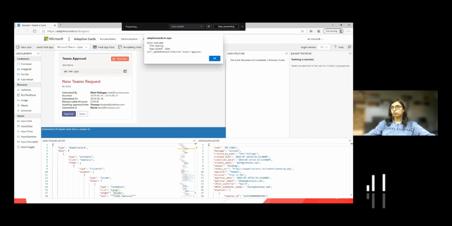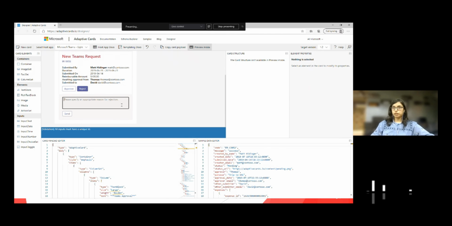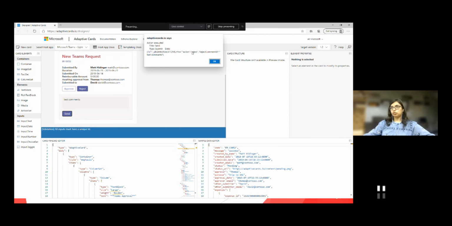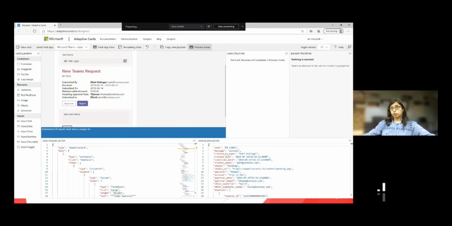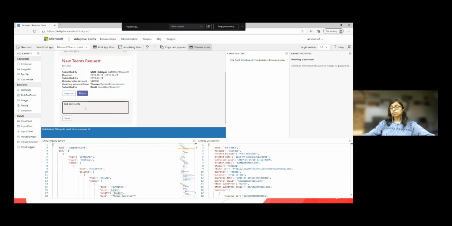On approve, there is an action configured. So this is showing me the action approve. And if I click on reject, it will show me a comments box. So I enter test comments and click on send. Then it will show me the action reject and the reject comments. So I can take input from the users. Users can perform actions in this card.